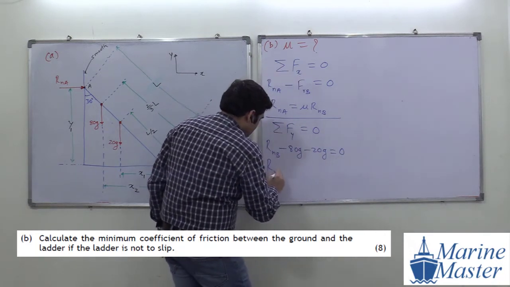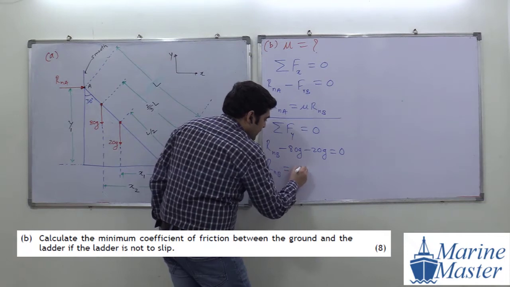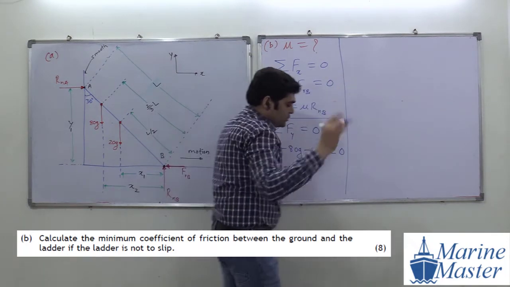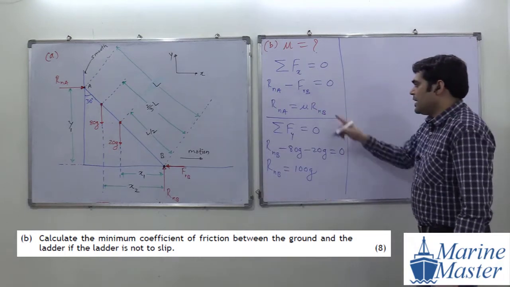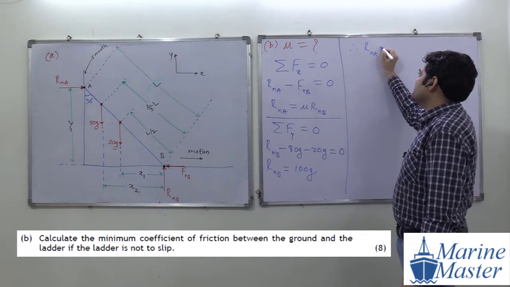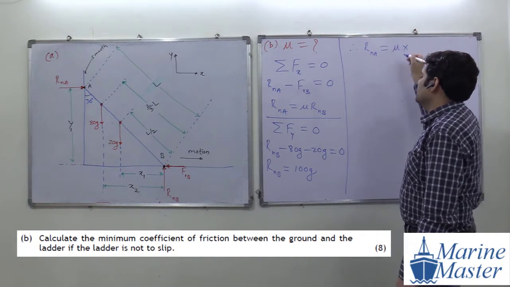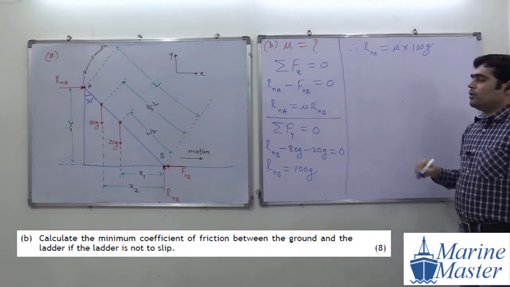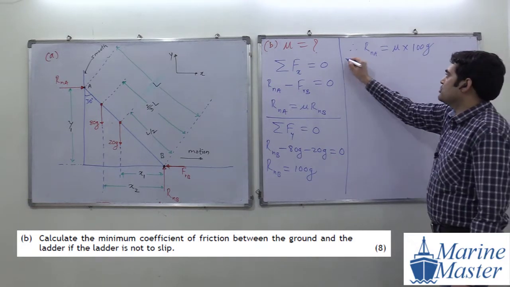So RNB will be equal to 100g. Therefore RNA will become mu into 100g. Okay, we got RNA in terms of 100g.